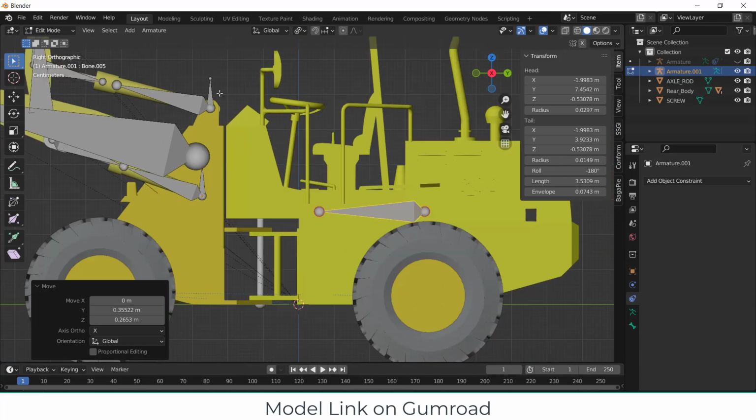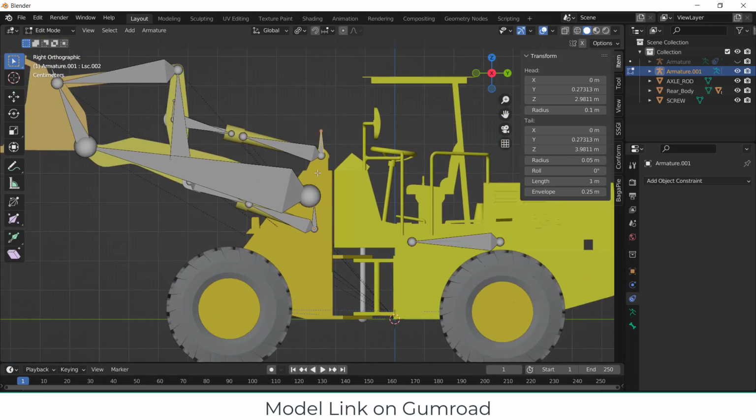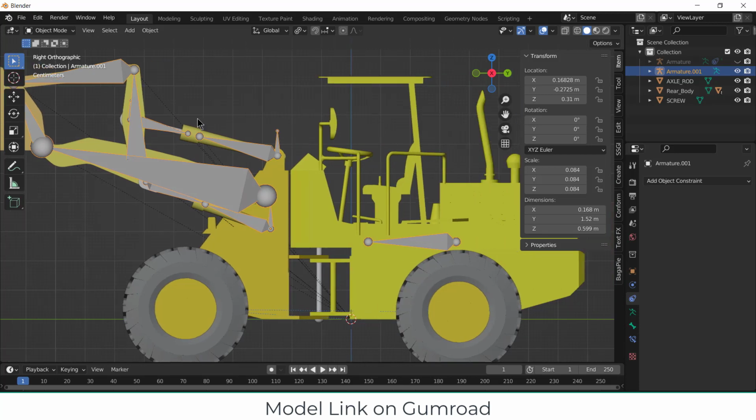Now select these bones as I'm showing. After that select this, press Ctrl P, click on keep offset, and go to object mode.